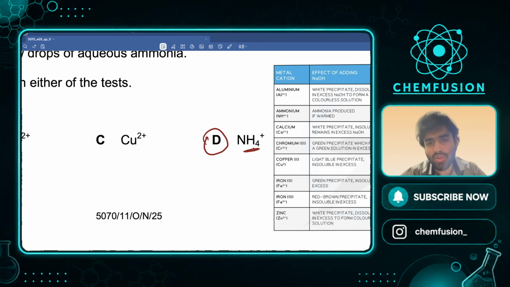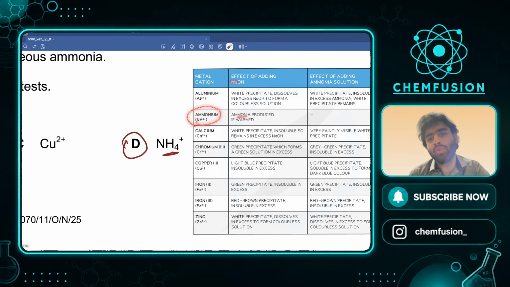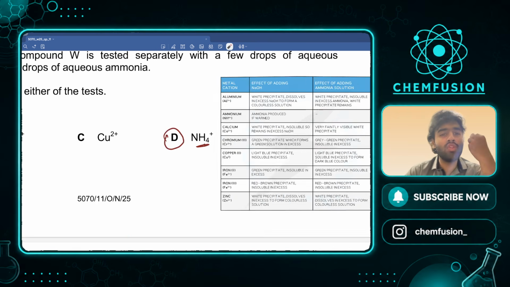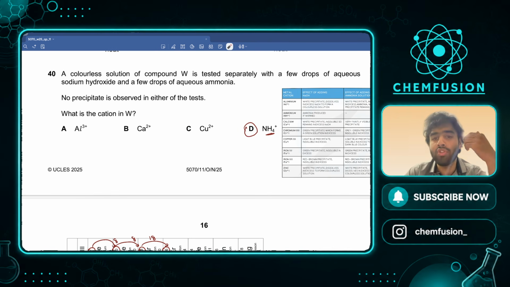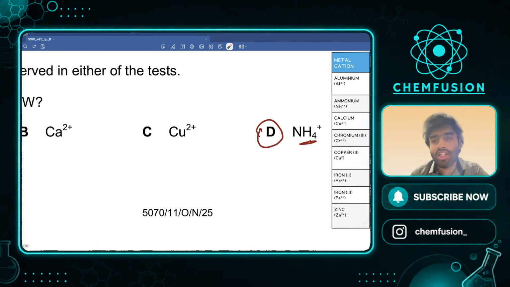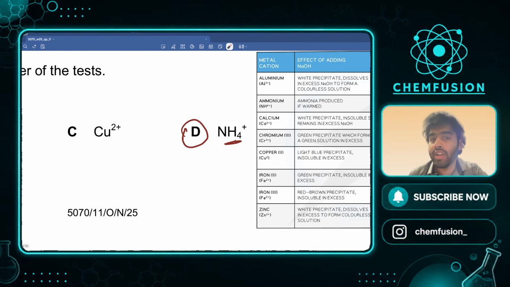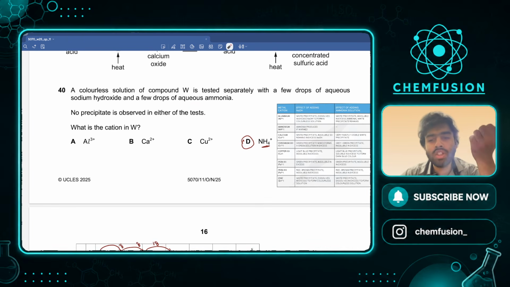And if you look at NH4 being tested, if you add NaOH, ammonia is produced, and obviously you can test it using a litmus paper. And when you add ammonia solution, nothing happens essentially. So essentially no PPT formed in any case. Compare that to copper. अगर आप copper को टेस्ट करो precipitate बन रहा है. अगर आप calcium को टेस्ट करो precipitate बन रहा है. If you talk about aluminum, there is a precipitate. But here there is no precipitate. Hence D is the only correct option. Very easy and simple. If you know the concept, you'll do great.